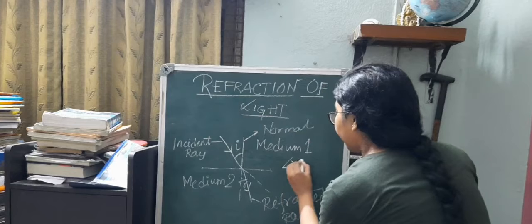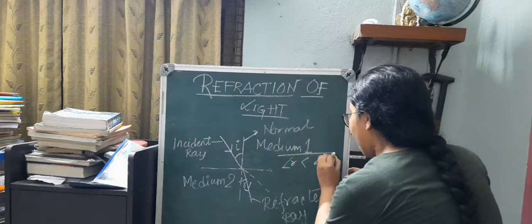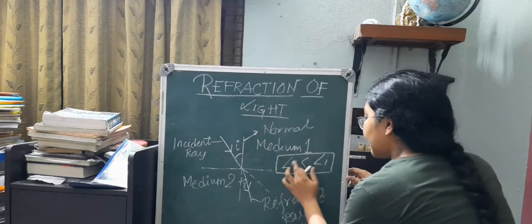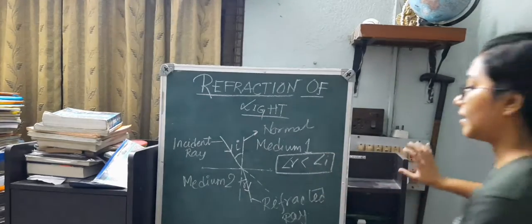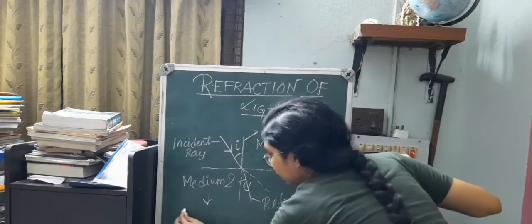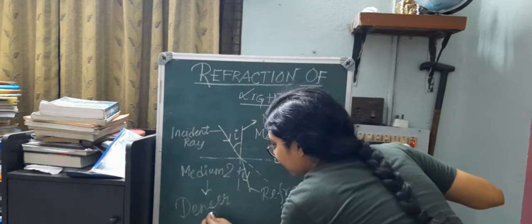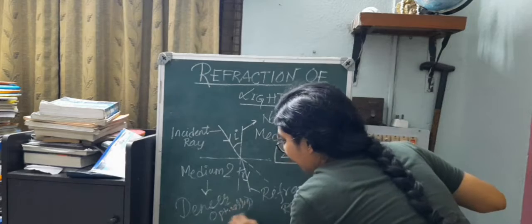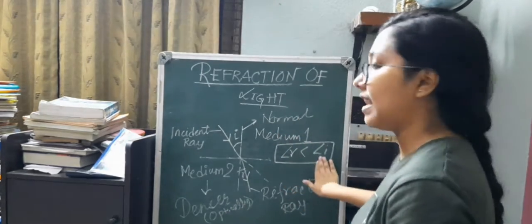So the angle of refraction here is less than the angle of incidence. As a result, because the angle of refraction is less than the angle of incidence, it shows that it is a denser medium. So this medium turns out to be an optically denser medium, and that one turns out to be a rarer medium, because the angle of refraction is less than the angle of incidence.